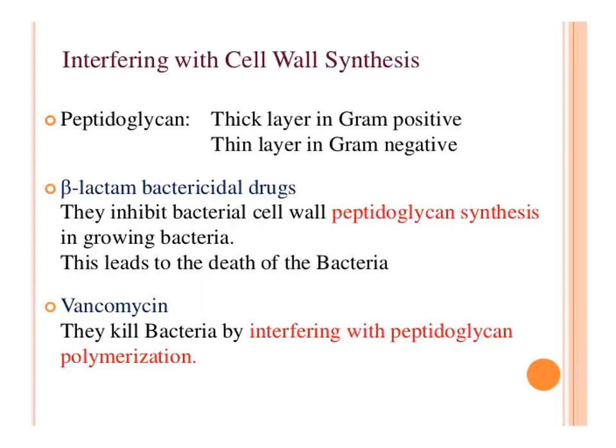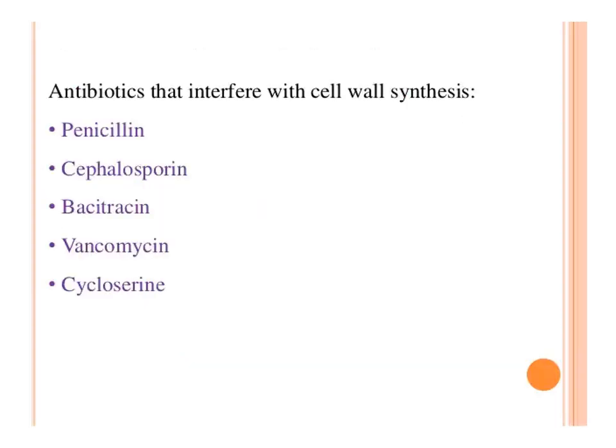Beta-lactam bactericidal drugs inhibit bacterial cell wall peptidoglycan synthesis in growing bacteria. This leads to death of bacteria. The next cell wall synthesis interfering antibiotic is vancomycin. They kill bacteria by interfering with peptidoglycan polymerization. These are all some antibiotics which interfere with cell wall synthesis. They are penicillin, cephalosporin, bacitracin, vancomycin, and cycloserine.